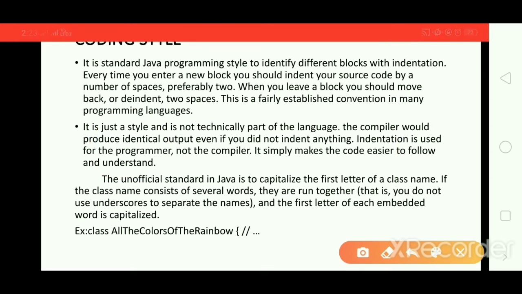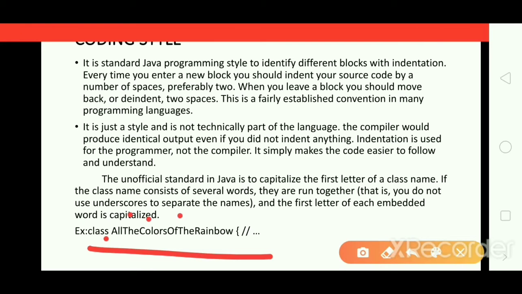The unofficial standard in Java is to capitalize the first letter of a class name. If the class name consists of several words, they are run together and the first letter of each embedded word is capitalized. This is the class name: the first letter is capital, then the next word without any space, the T is capital, then C is capital.